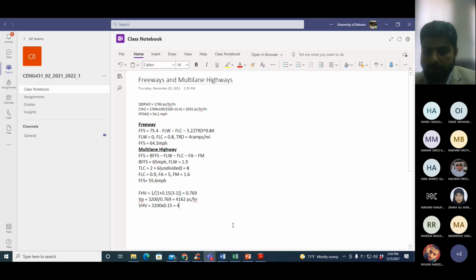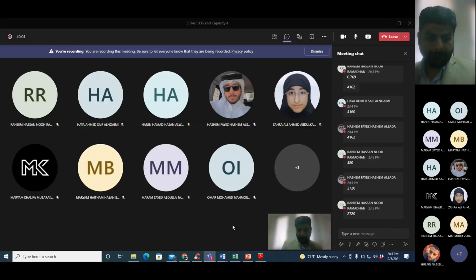480. If you subtract this 480 from 3,200, the remaining are not heavy vehicles. That means they are passenger cars. So what is the volume of passenger cars we have? 3,200 minus 480. How much do we have? 2720.